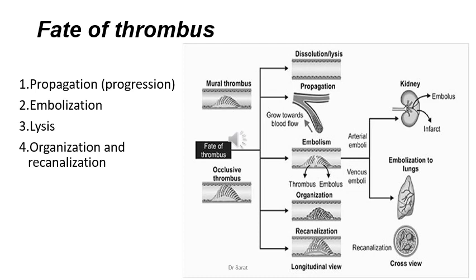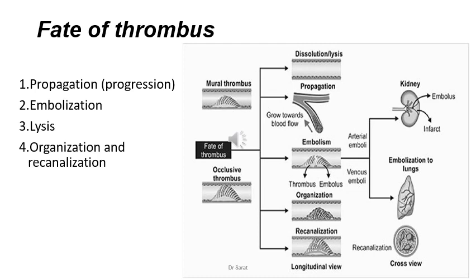The thrombus, once formed, can undergo propagation or progression, or it can embolize, or it can go for lysis, or it can go for organization and recanalization. So all these changes are called the fate of thrombus. A thrombus can undergo any of these changes.